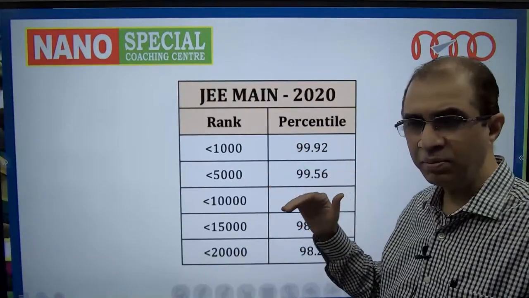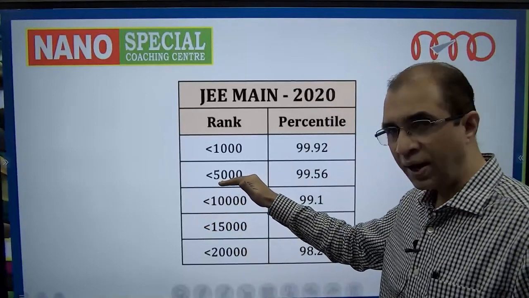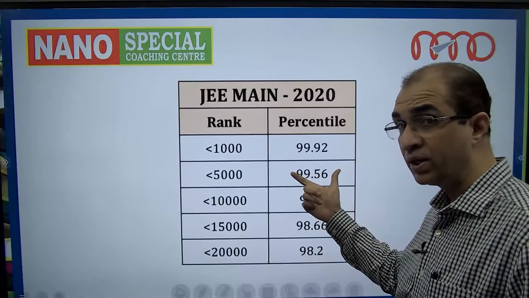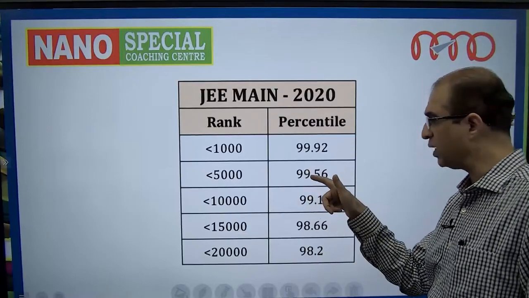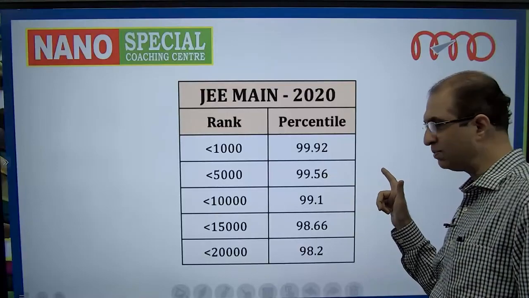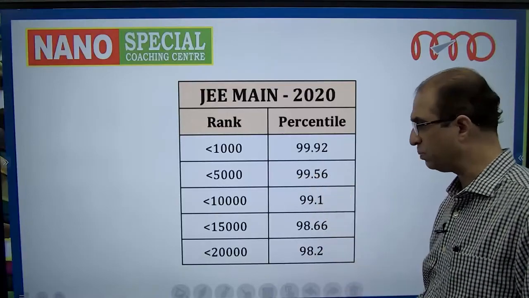A decent branch in a decent NIT, less than 5,000 ranks, corresponds to 99.56. All right. And again, I have shortened this. Actually, the NTA percentile would be up to 7 decimals. I have just shortened it for the sake of simplicity to just 2 decimal points.